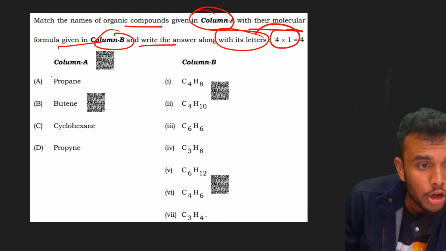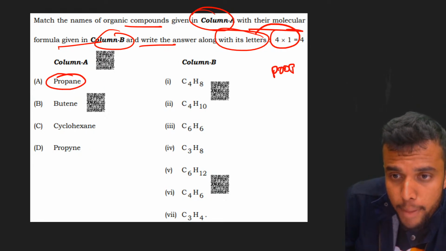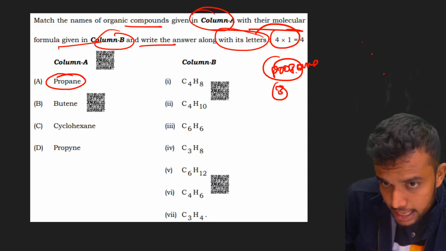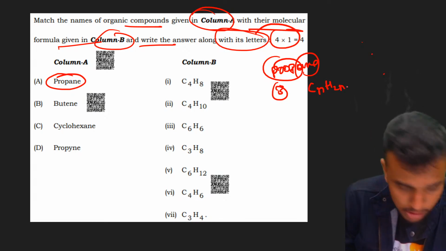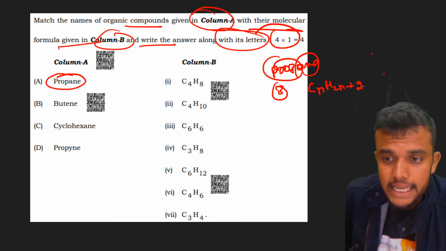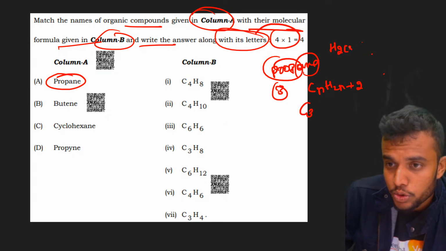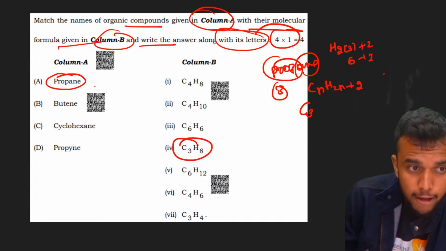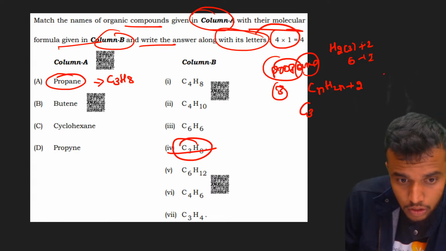First question is propane. ANE is there, propane. Prop refers to 3 carbons. ANE is nothing but an alkane compound. What is the general formula of alkane? CnH2n plus 2. Correct, bacho? C3, H2n plus 2 is H2 into 3 plus 2. 2 3s are 6 plus 2 is C3H8. For propane, the molecular formula is C3H8. Then rule out this one.